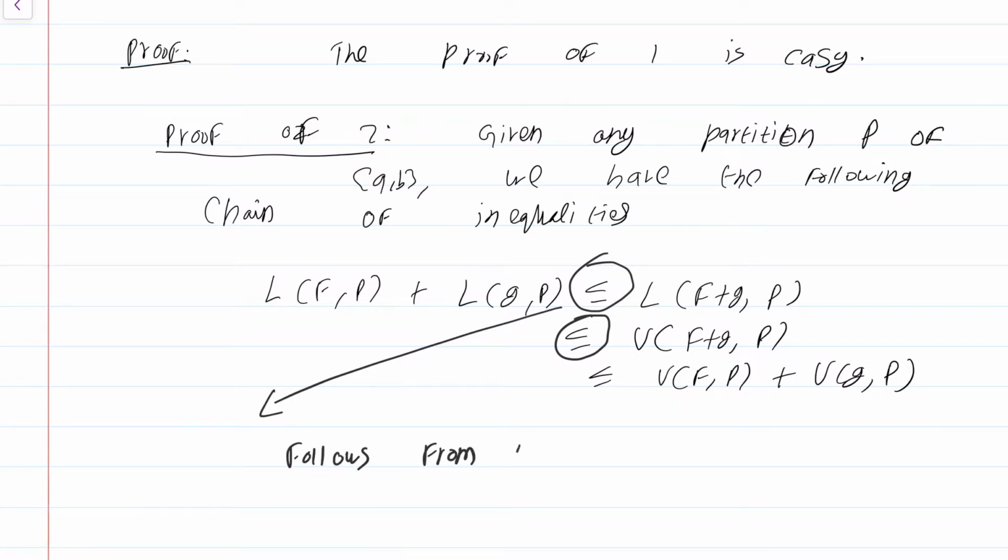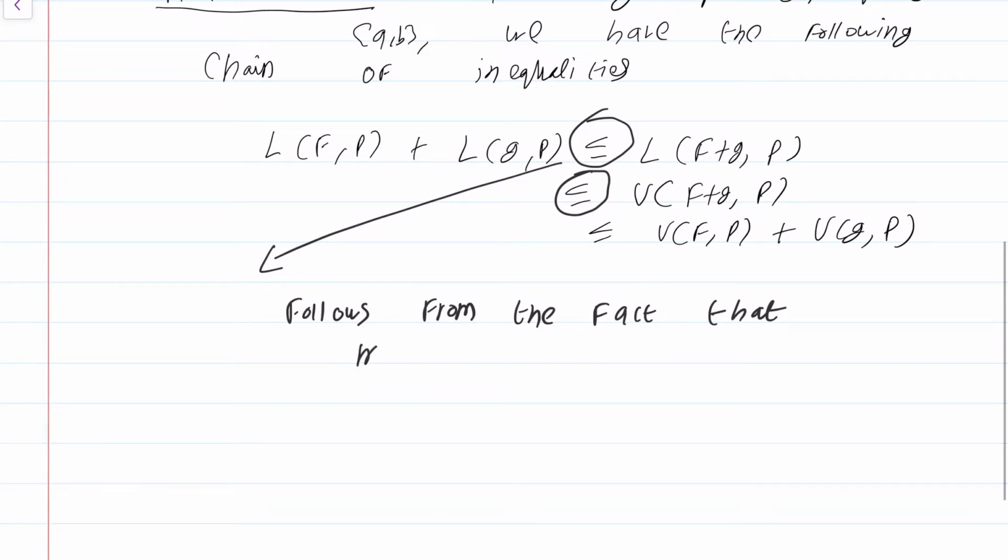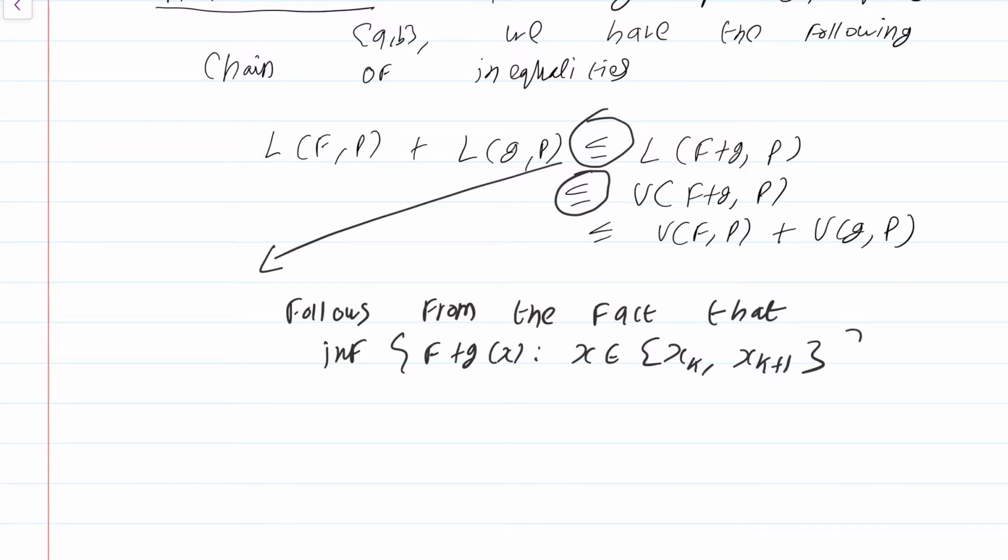So this inequality follows from the fact that the infimum of (f plus g)(x), though it turns out to be the minimum also, as x runs through some set [x_k, x_{k+1}], let's say, is not less than or equal to but greater than or equal to the infimum of f(x) plus the infimum of g(x) as x runs through the same set.